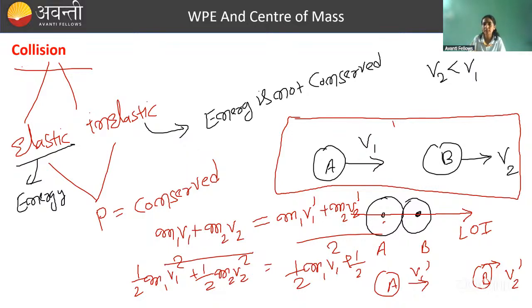With what velocity? V1 minus V2. Velocity of A with respect to B. That will be the velocity of approach. So V1 minus V2. What is happening after collision?